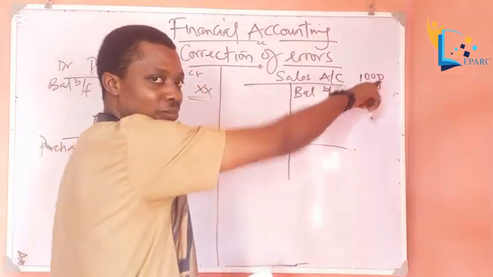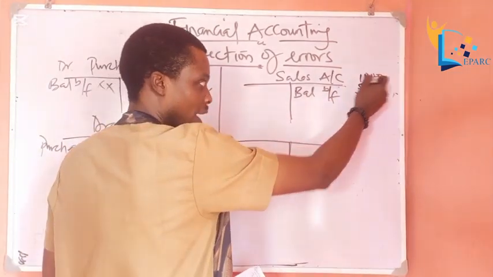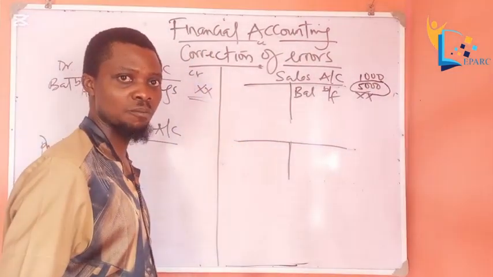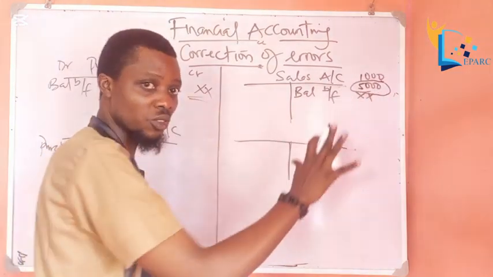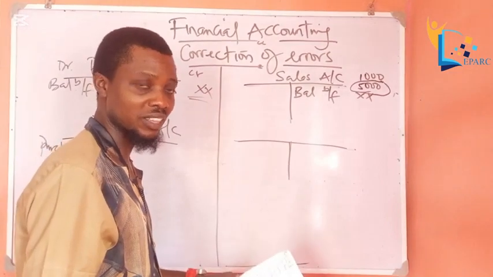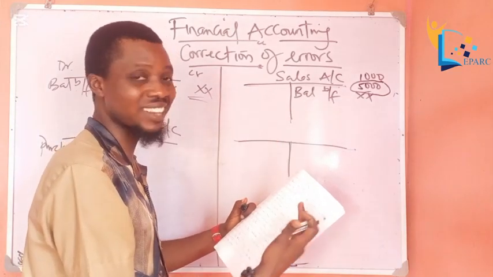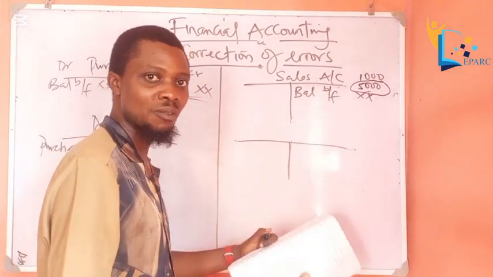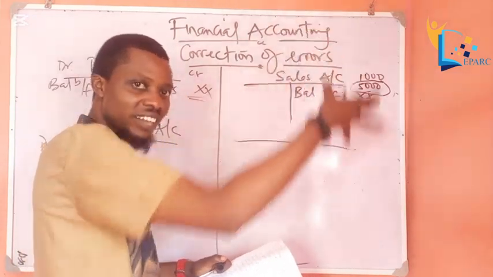It was overcasted by 1,000, so we have to remove this 1,000 to return to our 5,000 naira balance. I'm just formulating the figures, because I wanted you to understand what we mean by overcasted by 1,000. When something is overstated by 1,000, that is what they mean: sales was overstated by 1,000.